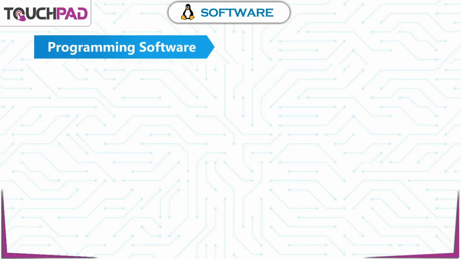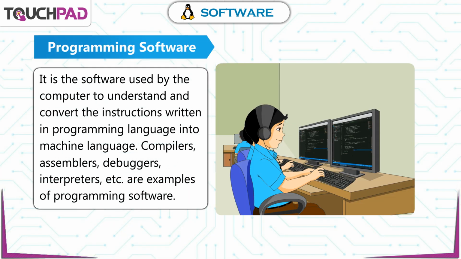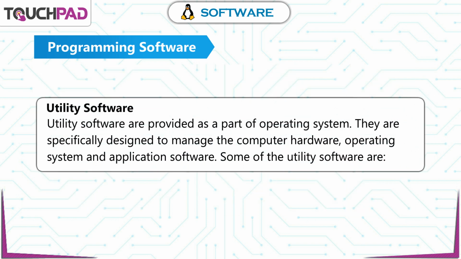Programming software. It is the software used by the computer to understand and convert the instructions written in programming language into machine language. Compilers, assemblers, debuggers, interpreters are examples of programming software. Utility software.